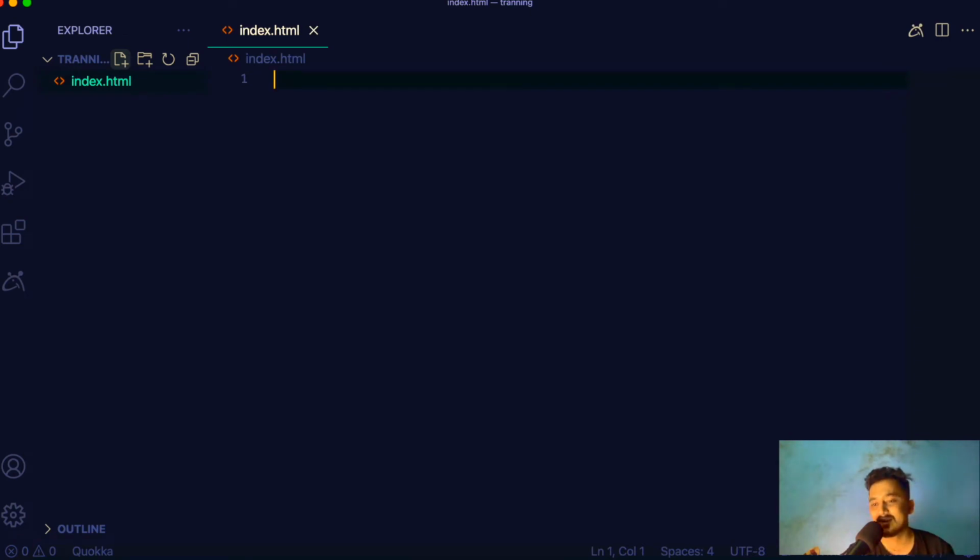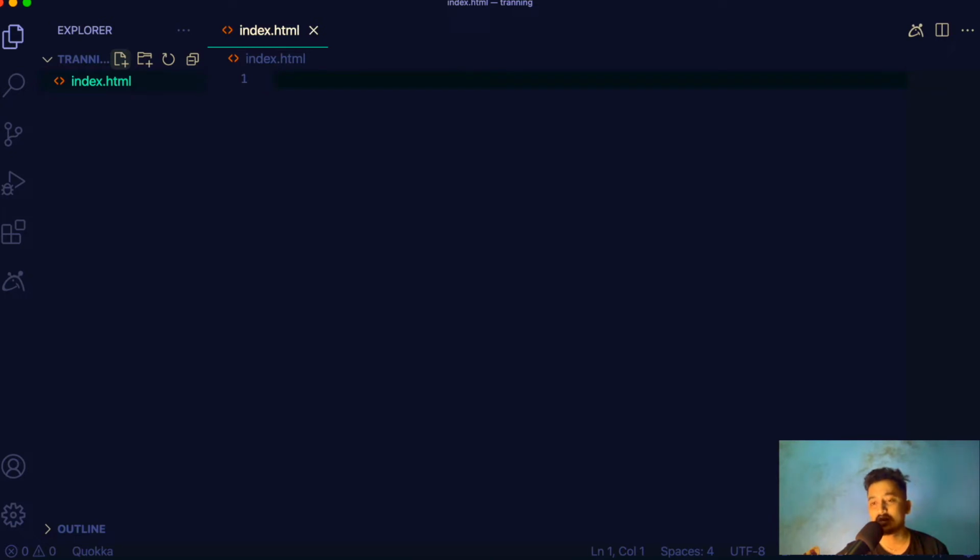So what do we write inside our HTML file? Inside our HTML file, we have HTML tags, right? So HTML tags contain different tags for different things, right? If you have an image, you will use an image tag. If you have a video, you will use a video tag, and we have different tags for different things. If you want to layout, you use the layout tags. But for this video, we are just focused on typography. We'll learn everything step by step, just one thing at a time, and today is for typography. So let's start with our typography.